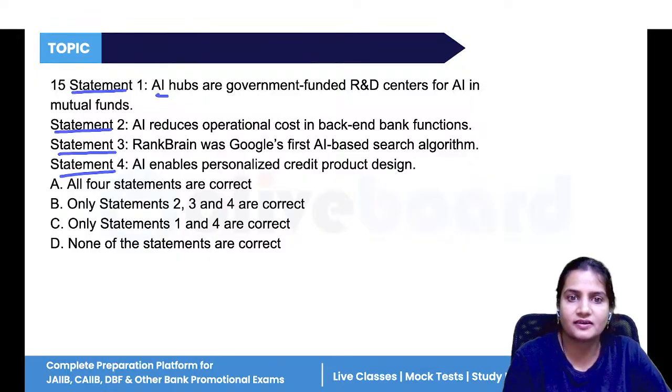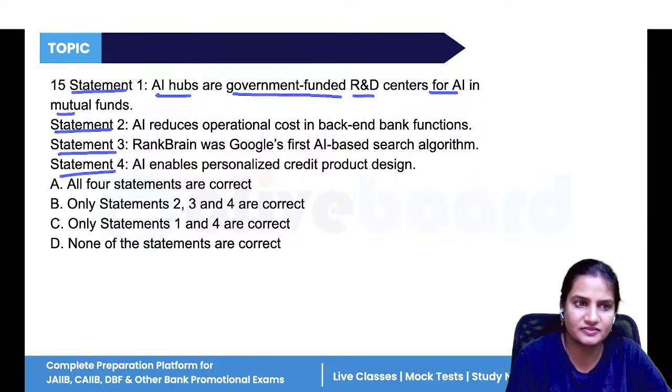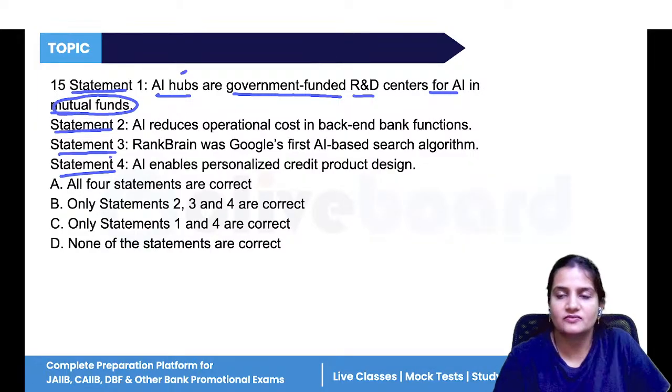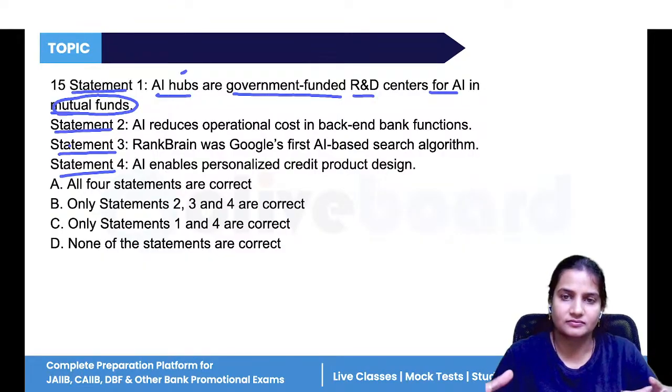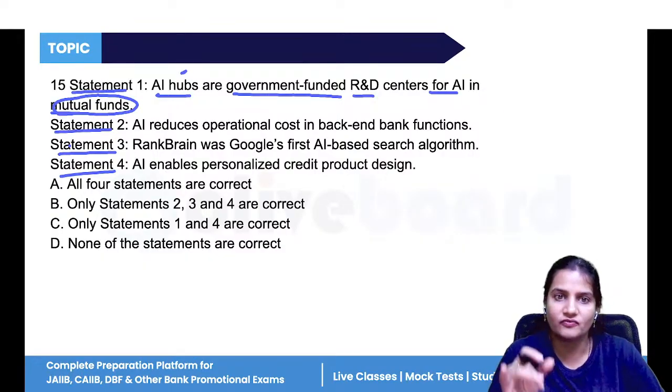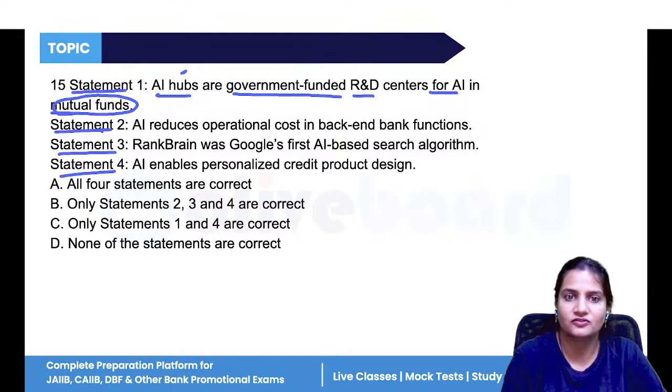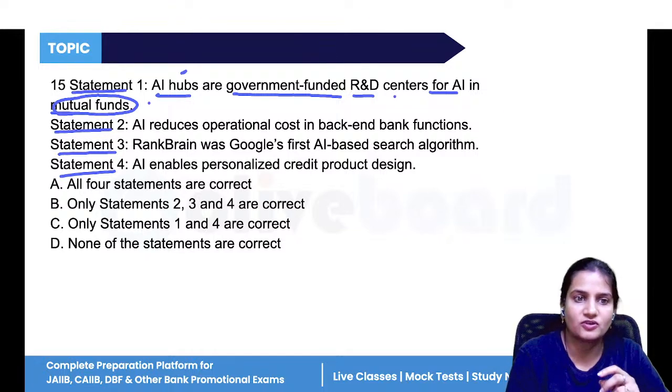So AI hubs are government funded R&D centers for AI, but is it for mutual funds? AI hubs are where all the instruments and all the tools are present at one place. That is called an AI hub. So these are government funded R&D centers, but not in mutual fund.